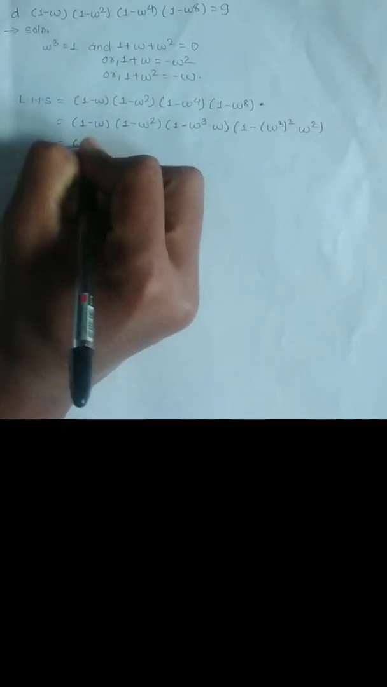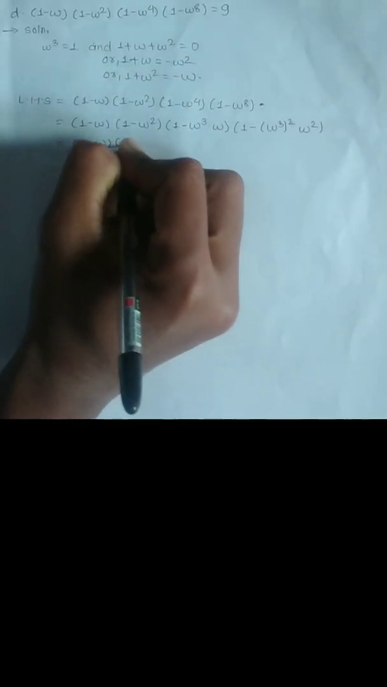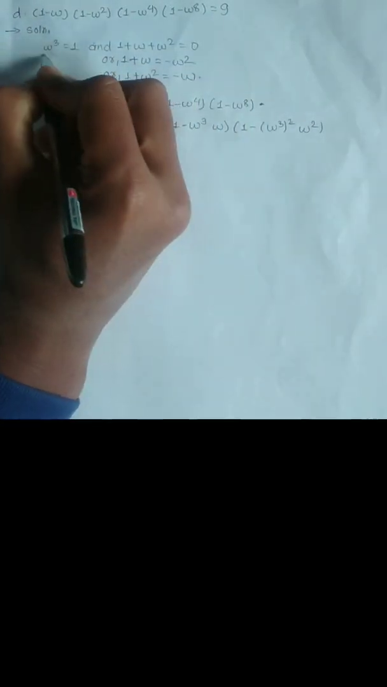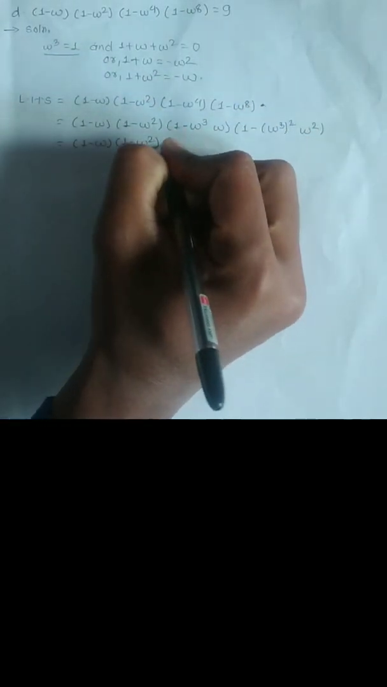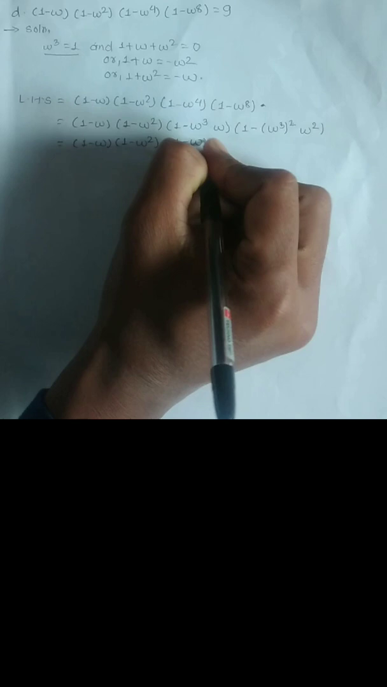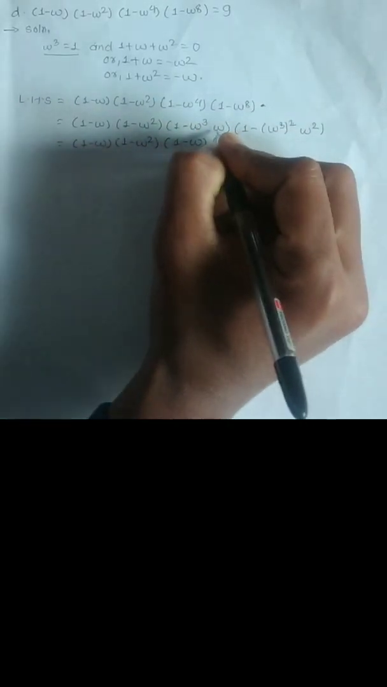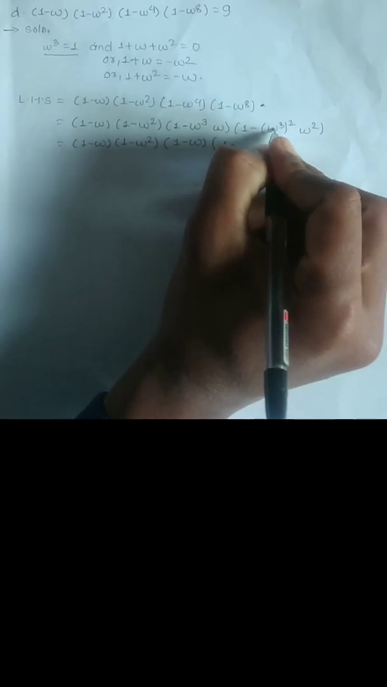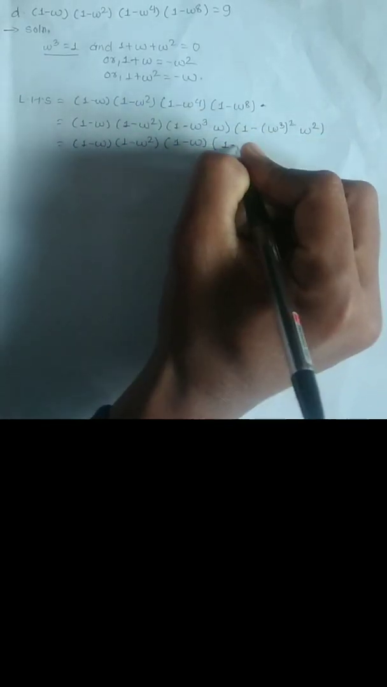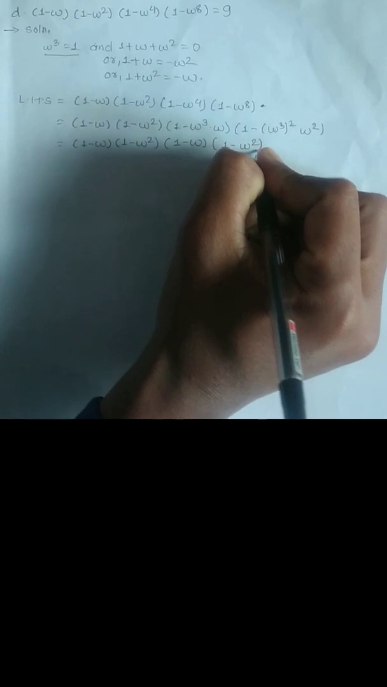Now we know the first property, that omega cube is equal to 1, and from this we can say that 1 minus omega cube times omega becomes 1 minus 1 times omega, so we write just omega. And here 1 minus omega cube is equal to 1, so 1 squared is 1, and so we write it as 1 times omega square.